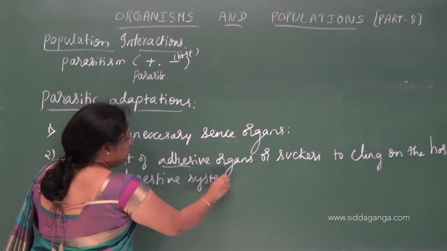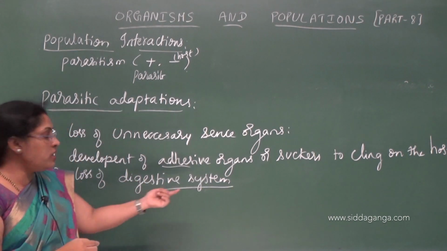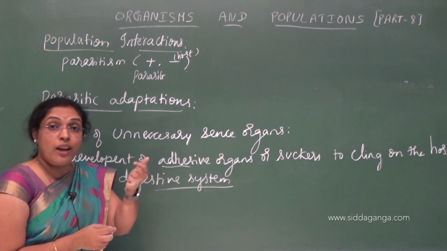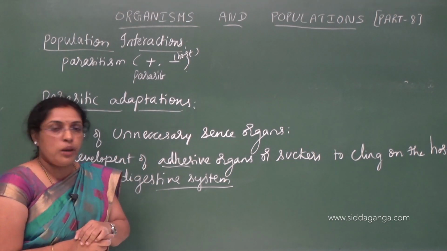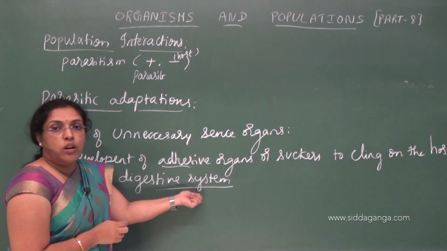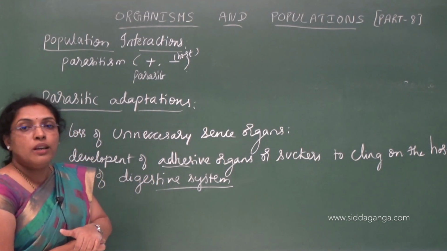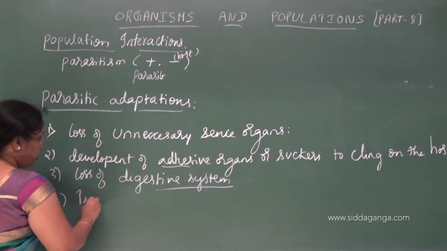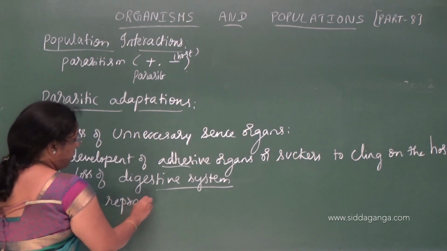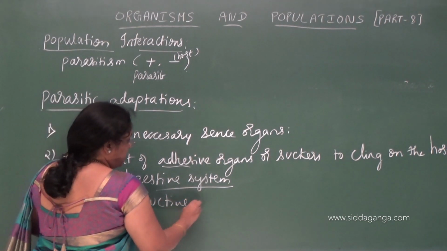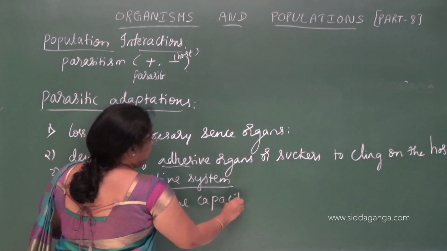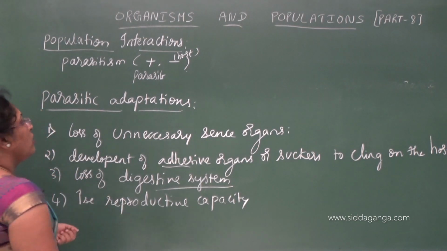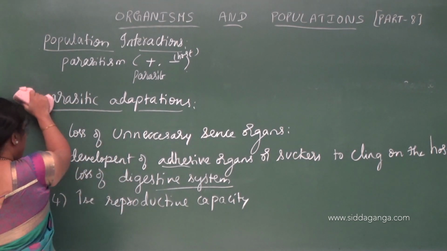Then there is no need of a digestive system in the parasites, because these parasites are absorbing nutrition which is already digested by the host organism. So there is no importance of the digestive system in parasites, they show loss of digestive system, but they show increased reproductive capacity. These are the adaptations seen in the parasites for their survival in the host organism.